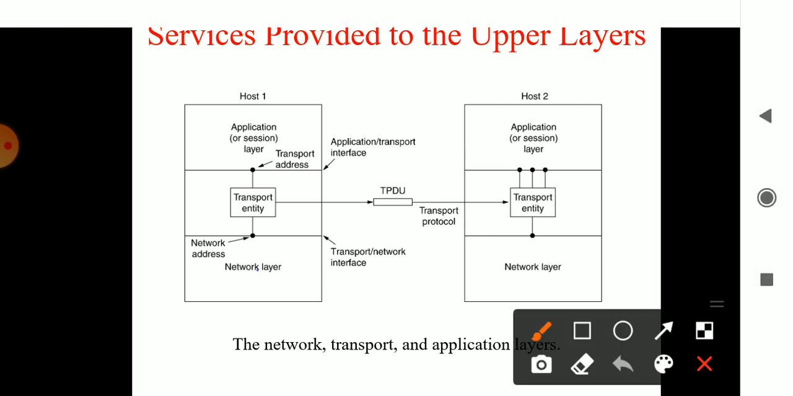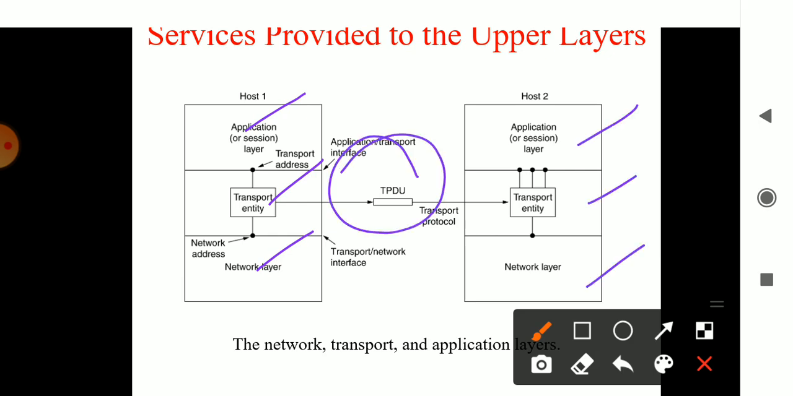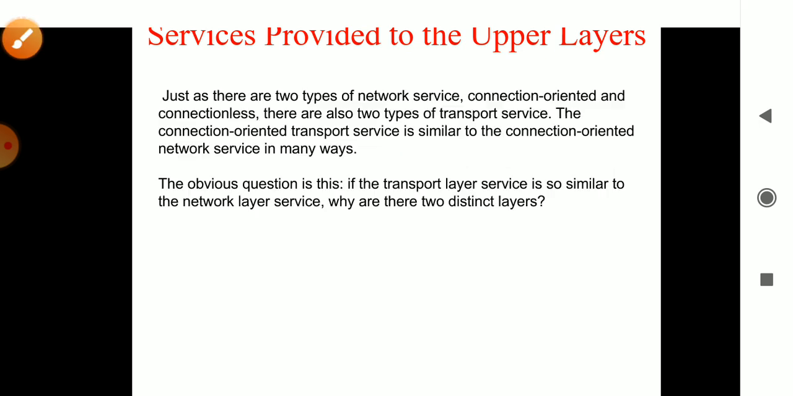So here you have the network layer, transport layer, and the application layer. Okay, the same thing is here also, from host 1 to host 2, the same layers are there, but in between you have the TPDU, the transport protocol data units, which help in communicating from one host to another host. This is the important diagram.